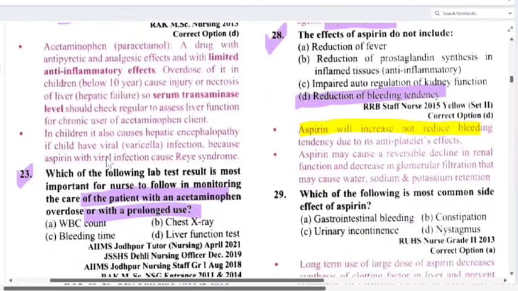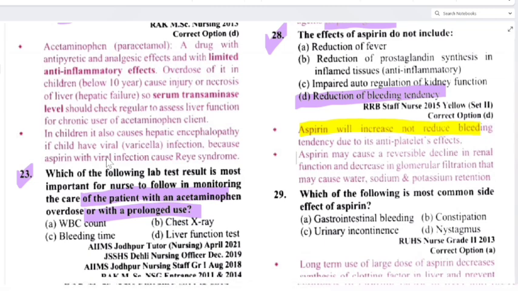Aspirin may cause a reversible decline in renal function and a decrease in glomerular filtration that may cause water, sodium, potassium retention. Now 29. Which of the following is the most common side effect of aspirin? Option A, gastrointestinal bleeding. Option B, constipation. Option C is urinary incontinence. Option D is nystagmus. So here option A will be the correct answer, gastrointestinal bleeding.